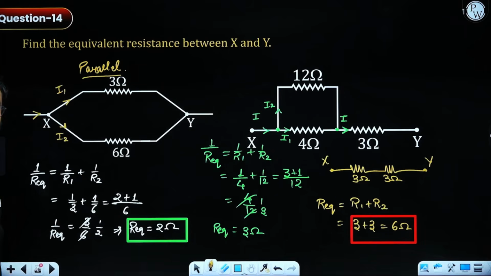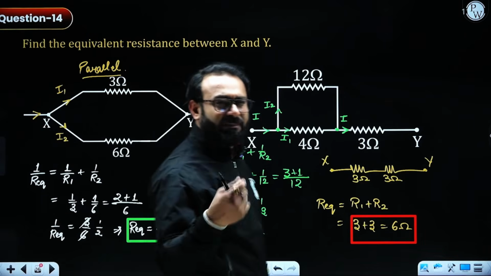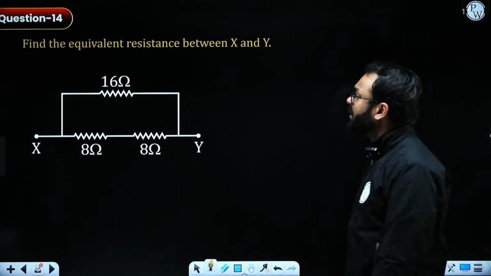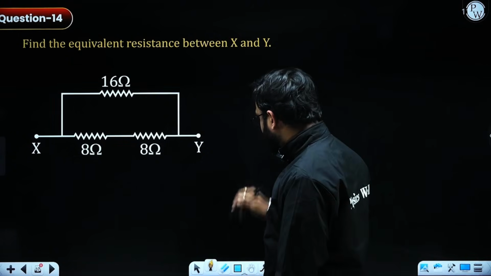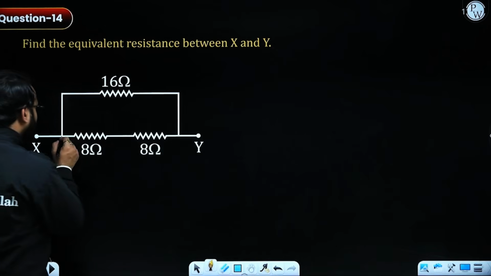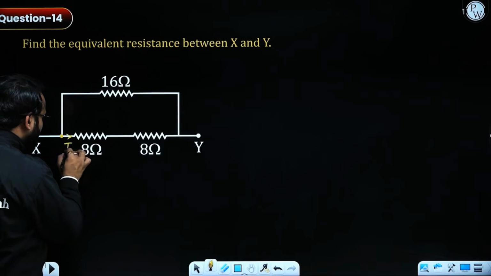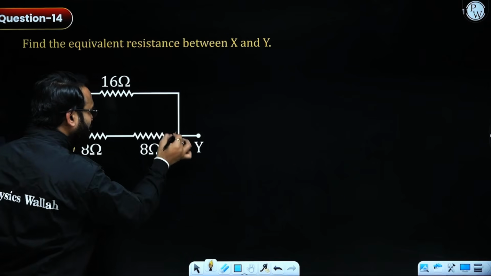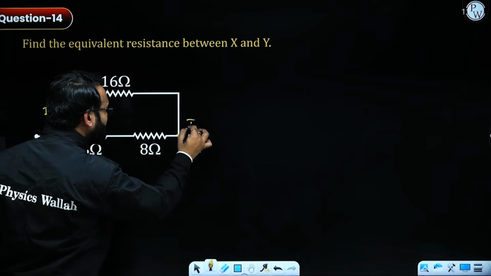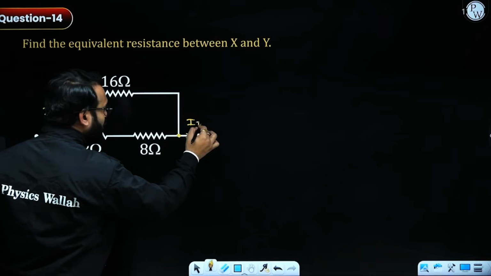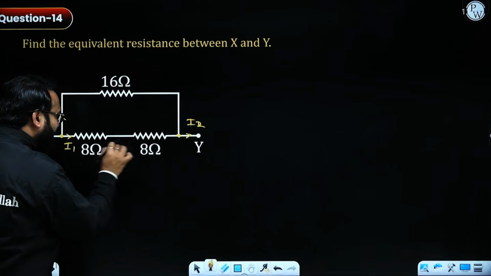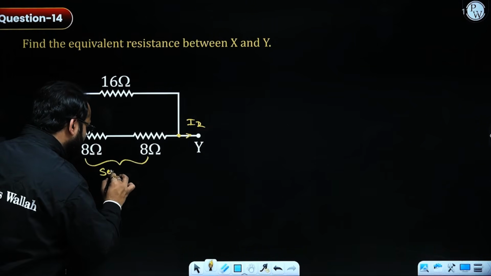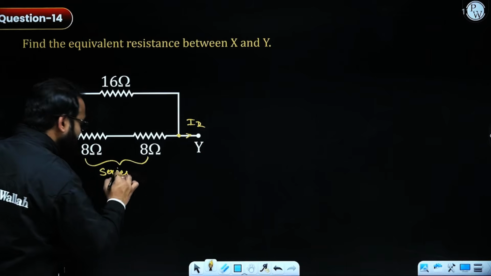This is how we solve the combination of resistance, the basic initial starting of the series and parallel combination. We have another question which says find the equivalent resistance between X and Y. So over here, if the current is divided, I am considering I1 and I2. So I2 will be flowing through 16 ohm, reaching over here, whereas I1 will be flowing through this 8 ohm and 8 ohm, which means these two are in series combination.